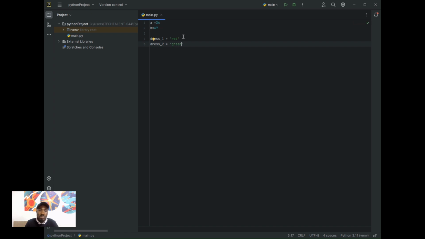So you have two types of colors, I mean, of dress you can wear to your event.